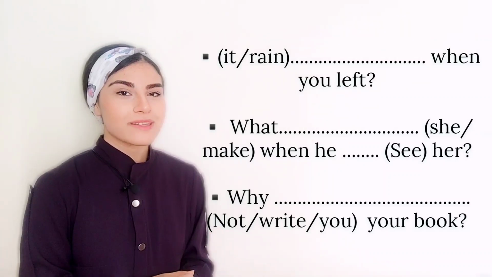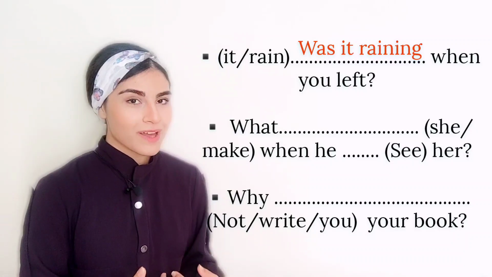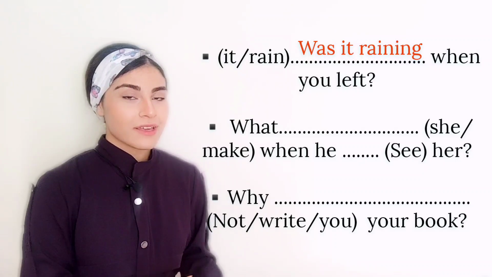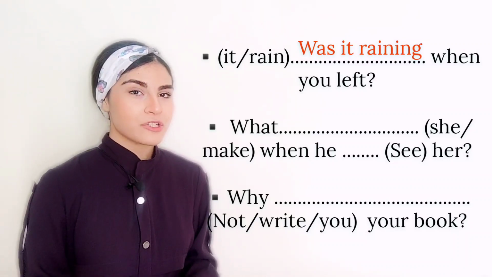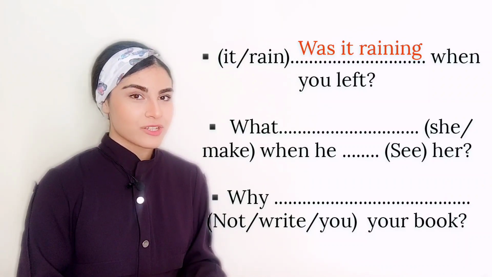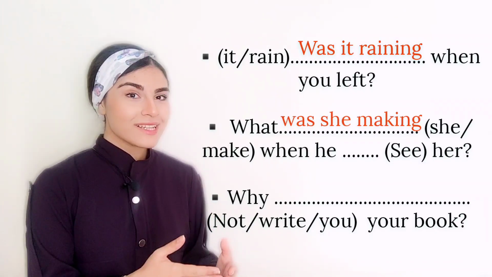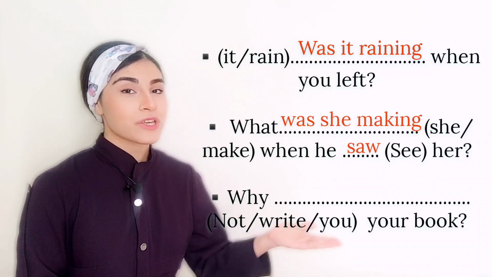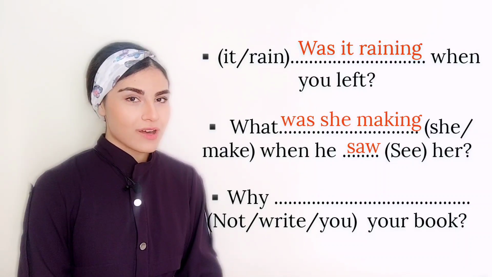Okay, now we want to make the question form of these sentences. We know that we use "was" or "were," the past form of the verb to be, at the beginning of the sentence. So we say, was it raining when you left? The second one is a WH question. We have a WH question word before the yes or no question. So we say, what was she making when he saw her? We have "when," and when we have "when," we use the simple past form. So, what was she making when he saw her?